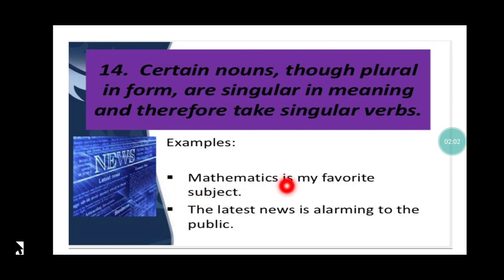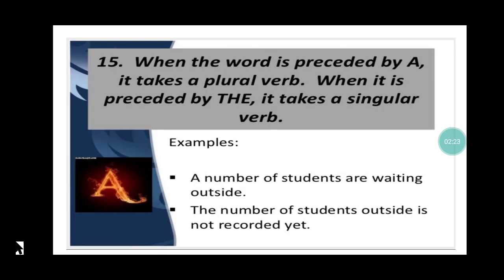It will never be mathematics are my favorite subject. Clear? Again, the latest news. The word news appears to be plural, but again it is going to be singular because there are some words which appear to be plural because of their spellings, but they are actually singular. Clear? So since they are singular, the verb that will follow will also be singular.